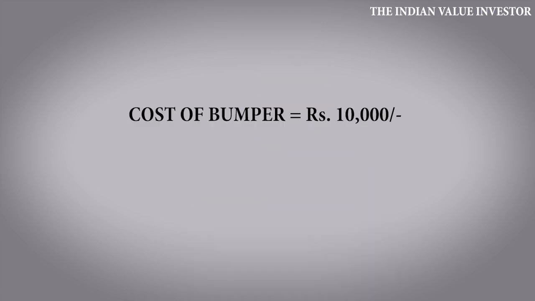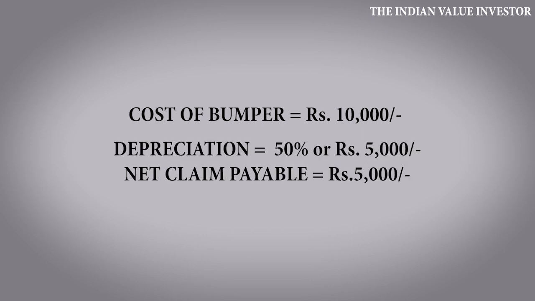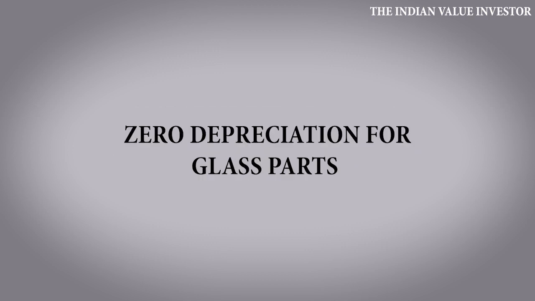Now let us assume that a person is claiming for his damaged bumper which is made out of plastic. Let us assume that the cost of the bumper is 10,000 rupees. The claim that he would be eligible for would be 5,000 rupees, which is nothing but after applying this 50% depreciation. However, there is no depreciation that is applicable for glass parts. For example, if you are claiming for your broken windshield, there would be no depreciation applicable.